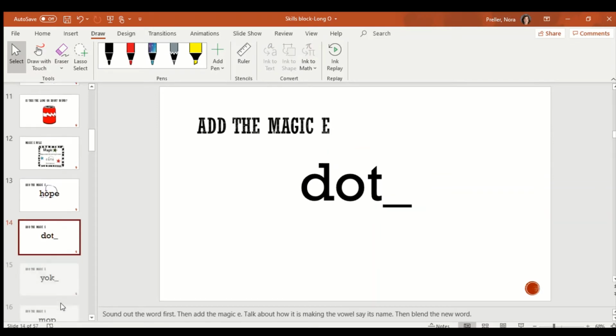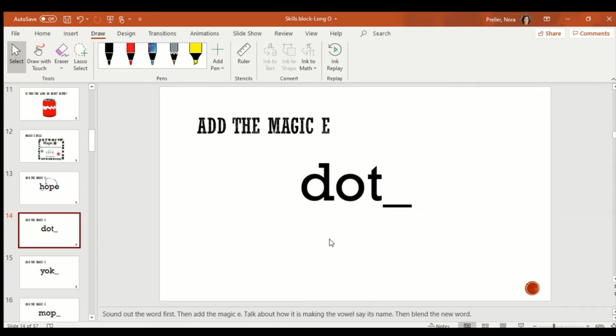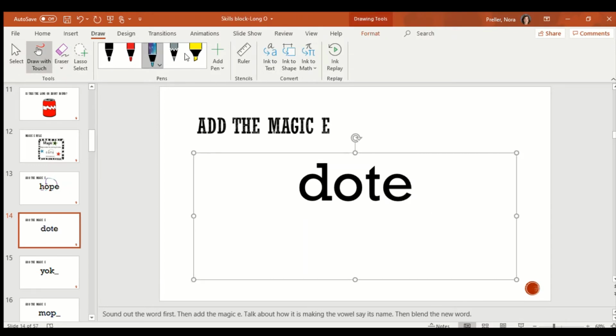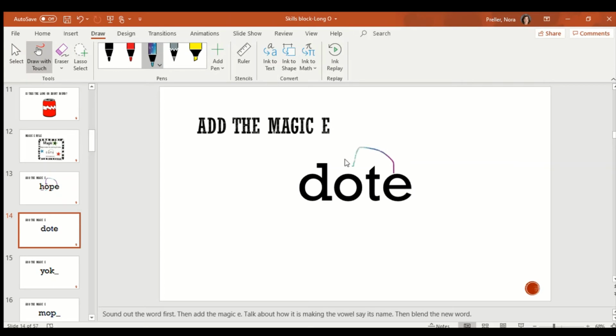Nice. I'm going to model one more and then I'm going to ask you to try. So right now this word says dot. But when I add the magic E, the O goes from saying ŏ to saying ō. It's going to say its name. So now we have dote. Dot turned into dote when we added the magic E.